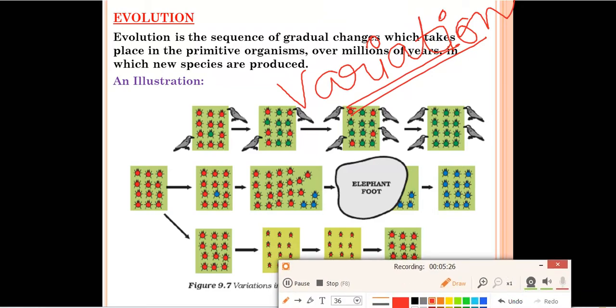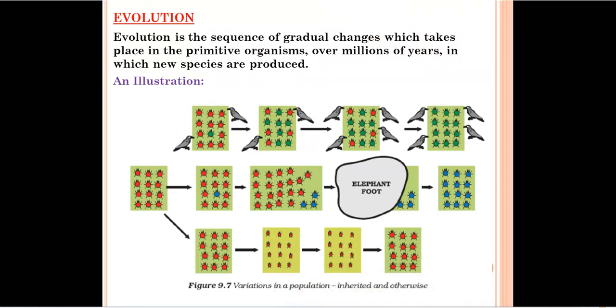Again, we have one illustration in this one example. Through this example, we'll understand evolution in a more enlarged form. Okay, so in this you can see 12 red beetles are there. In this diagram 12 red beetles are there. In this we have compared three situations. This is situation number 1, this is situation number 2, and the last one is situation number 3.